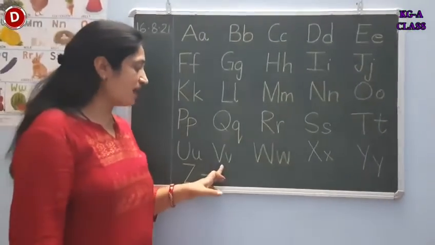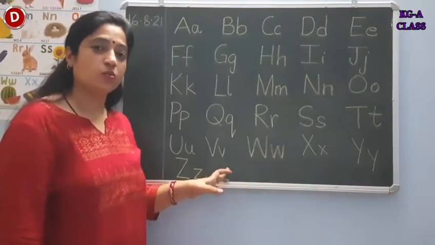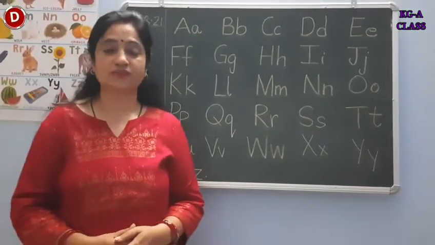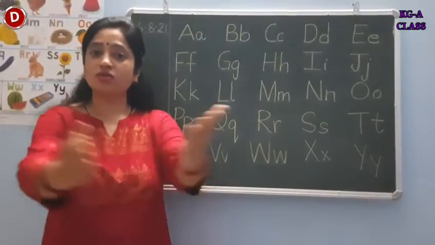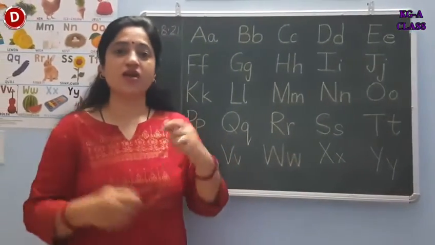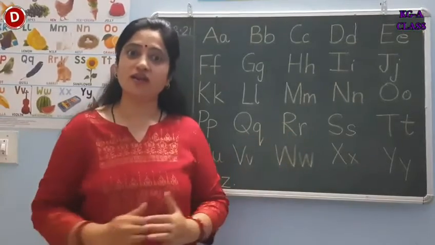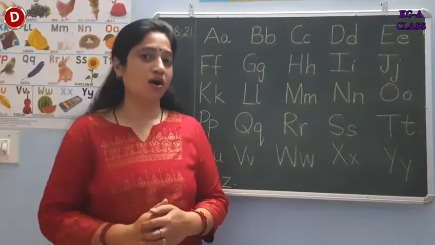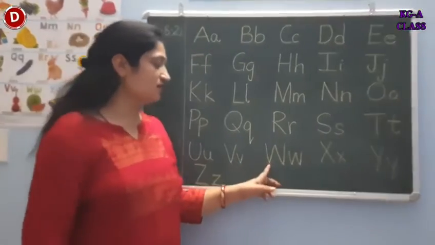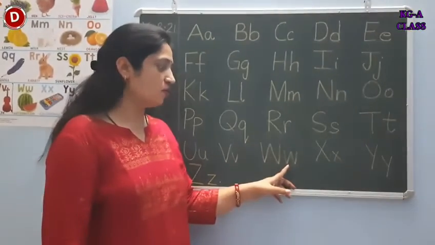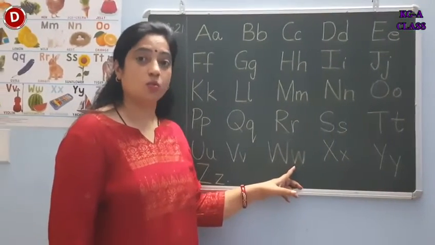Now children, this is capital V and this is small v. V says V. Dry wicks went round the village. Children, this is capital W and this is small w. And W says whoa.